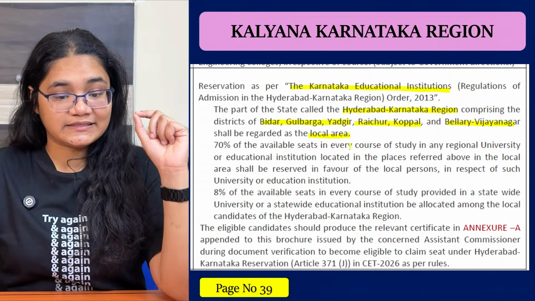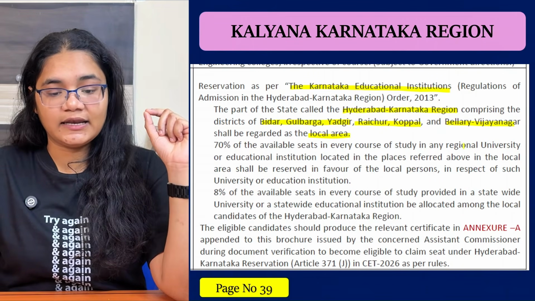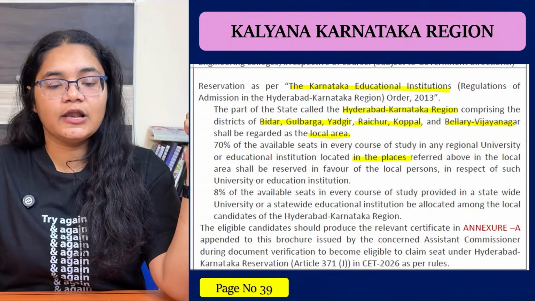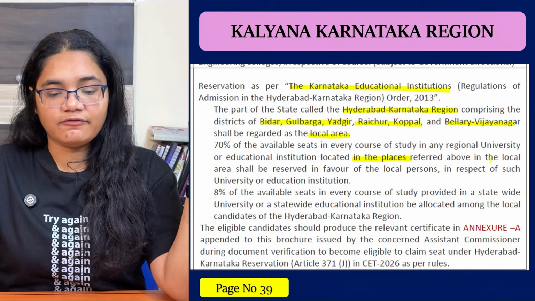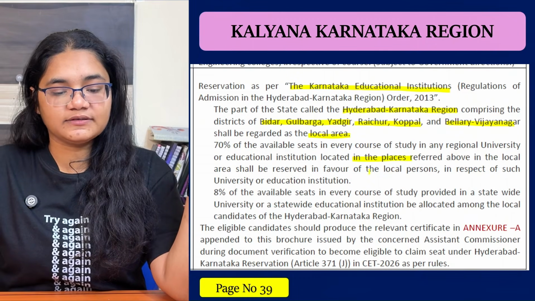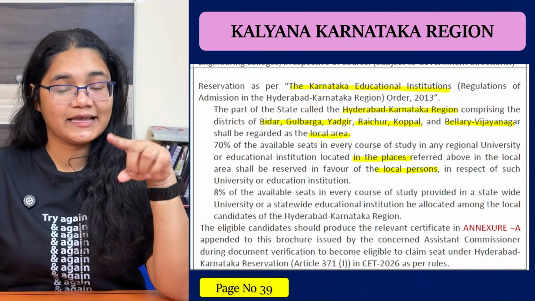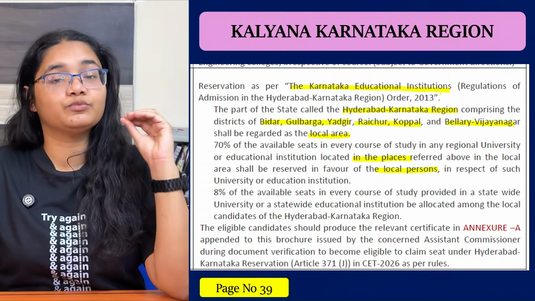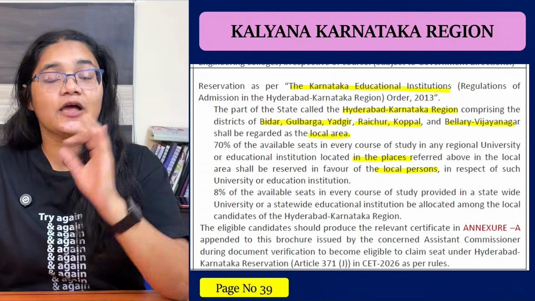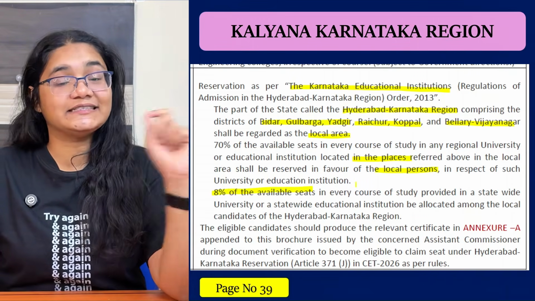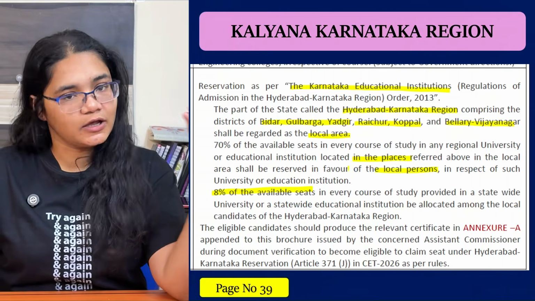70% of the available seats in every course of study in any regional university or educational institution located in the places referred to above in the local area shall be reserved in favor of the local person. So for all the colleges located in these areas, 70% of the seats will be reserved for the local person, and 8% of the available seats in every course will be reserved for the local persons.